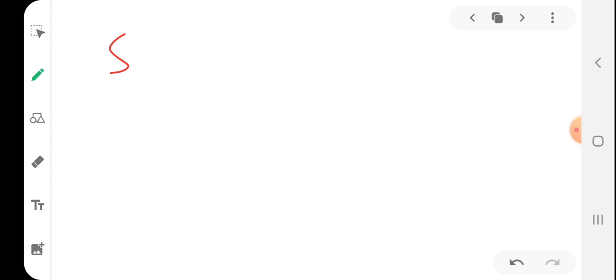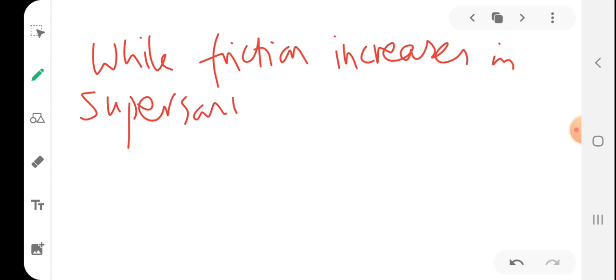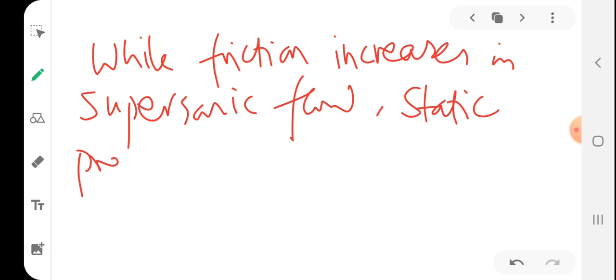So while friction increases in supersonic flow, what happens to static pressure? Static pressure increases and velocity decreases.